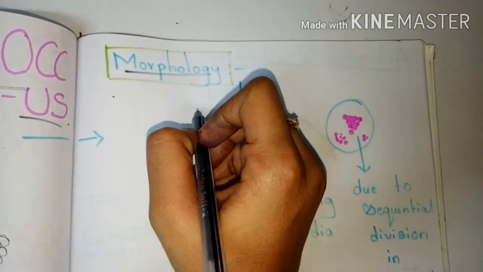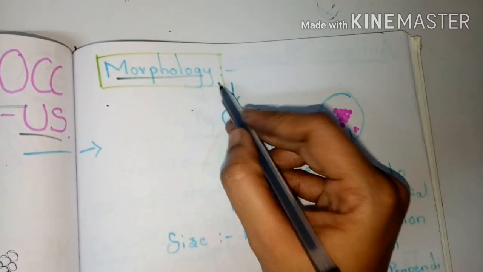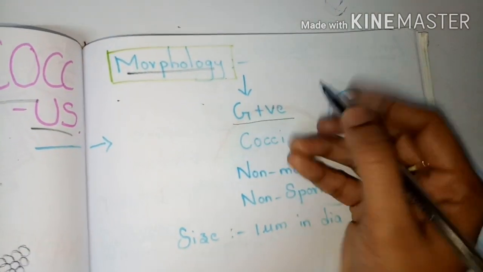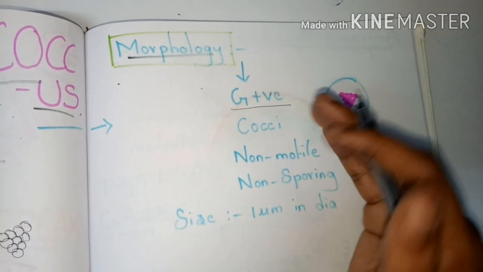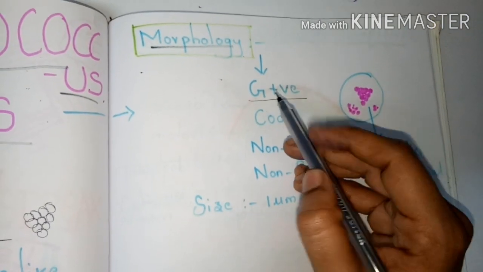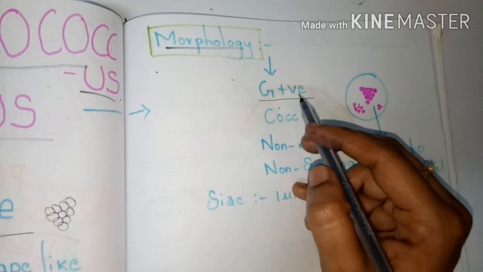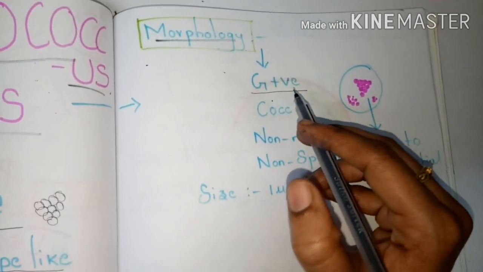Let's see the morphology of Staphylococcus aureus. Actually, Staphylococcus aureus is gram-positive. I already said that in the previous video, where I gave detailed information about what gram-positive bacteria and gram-negative bacteria are.